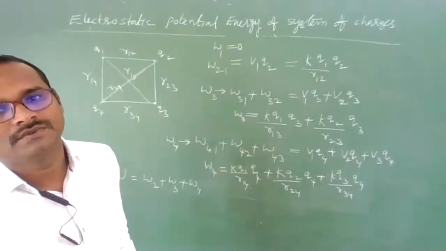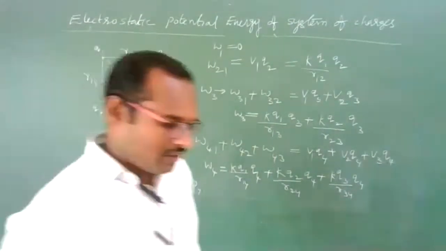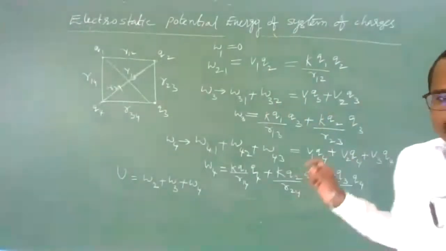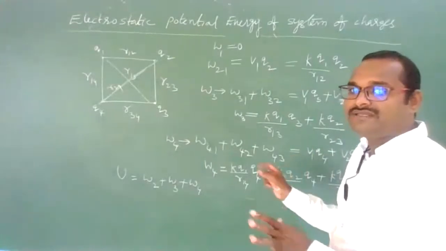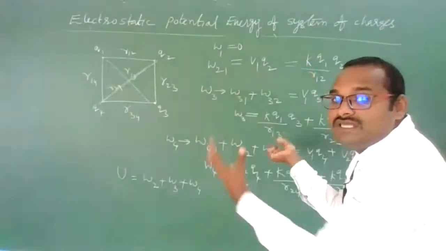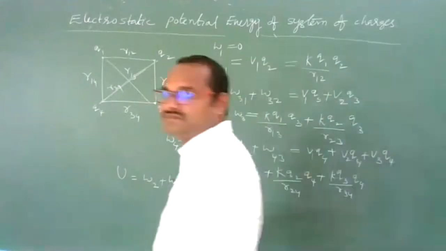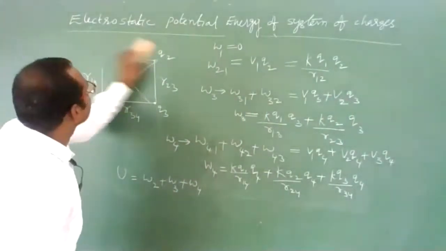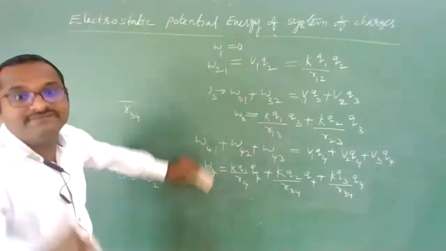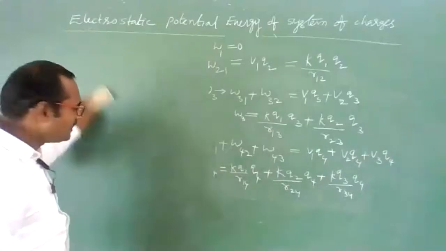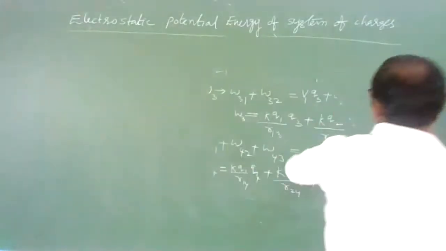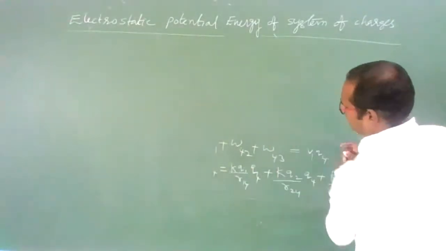Clear? This is what we have seen when there is no external electric field. If an external electric field is there, then what happens? Let us check that one. This is what we have done without any external electric field. Now, if an electric field is already present, then what will be the answer?